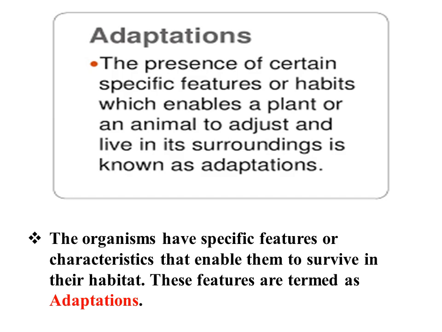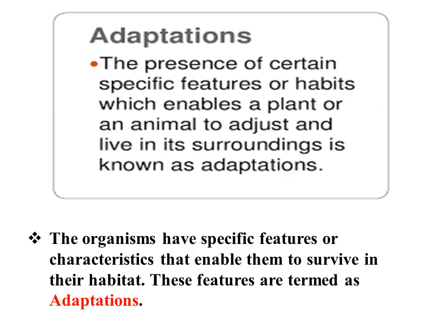Organisms have specific features or characteristics that enable them to survive in their habitat. These features are termed adaptation. I hope you understood this. That is the adaptability or adjustability.